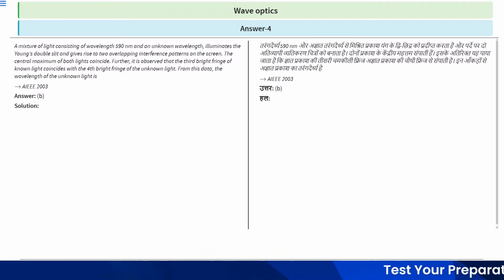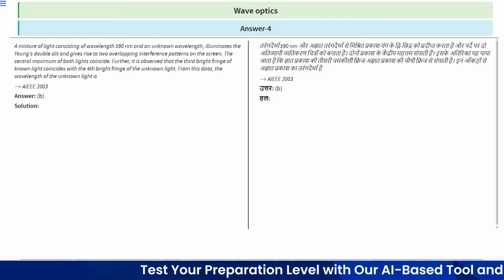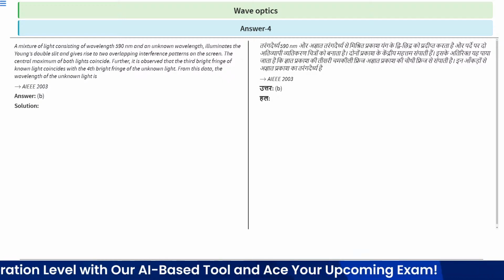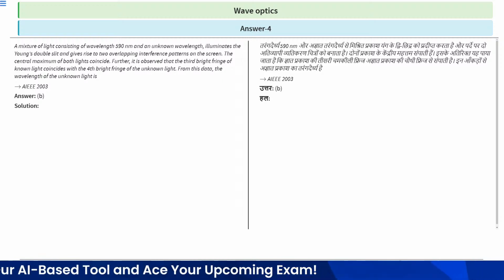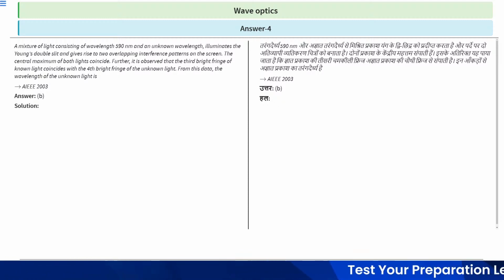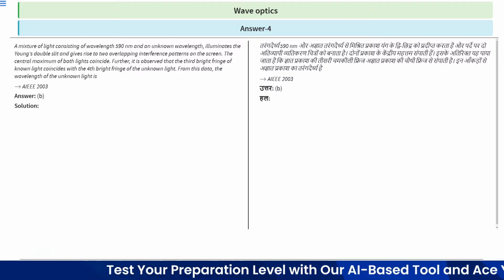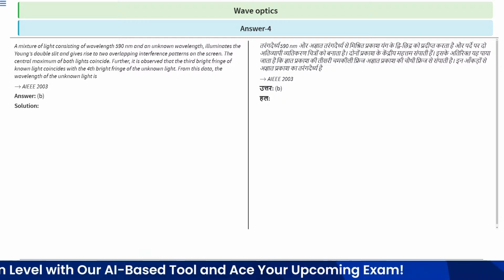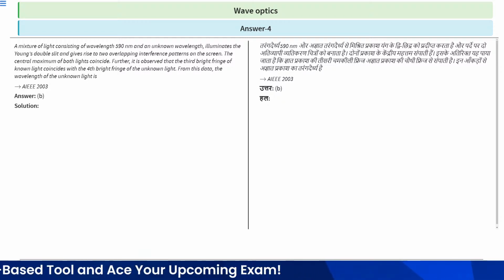The central maximum of both lights coincide. Listen carefully. The central maximum of both lights coincide. Further, it is observed that the third bright fringe of the known light coincides with the fourth bright fringe of the unknown light. From this data, what is the wavelength of the unknown light? So we have to find the wavelength of the unknown light.